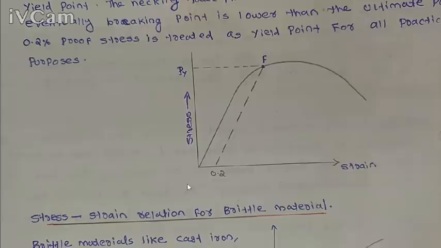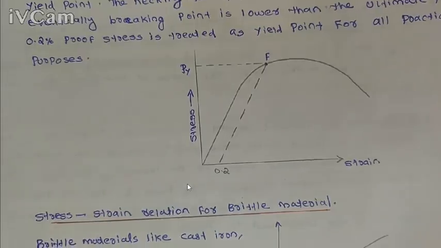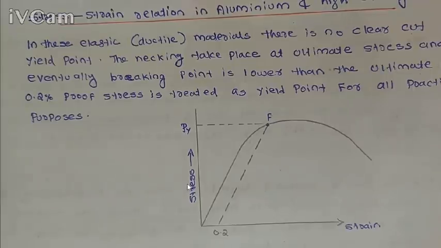There is no definite yield point in the stress strain graph. So finding the yield point is important because we design based on the yield point. Beyond the yield point there will be plastic deformation, and if the stress applied is below the yield point, there will not be any plastic deformation. Deformation will be elastic in nature. So we have to find the yield point, but here there is no specific yield point in this graph. So for that we use a method, and initially we calculate the 0.2% proof stress.